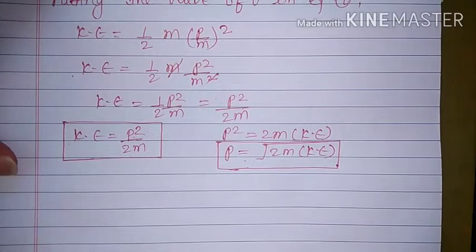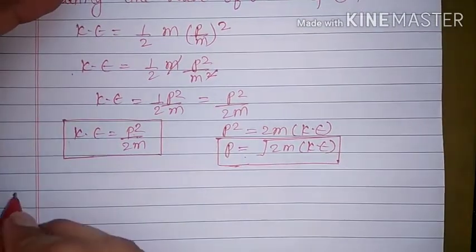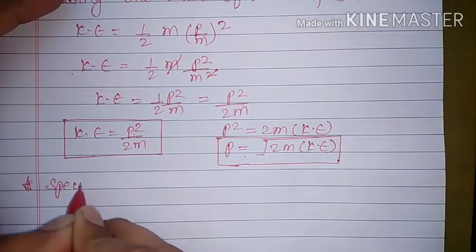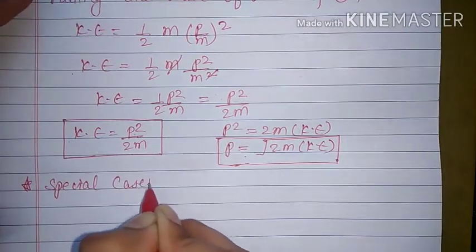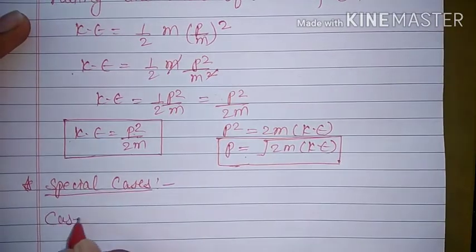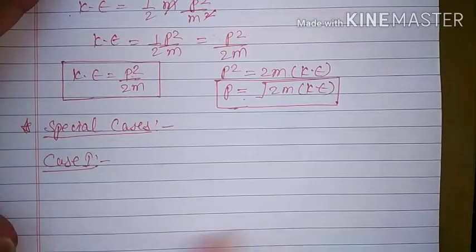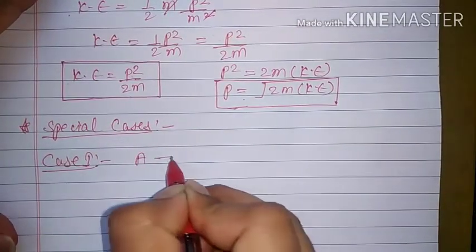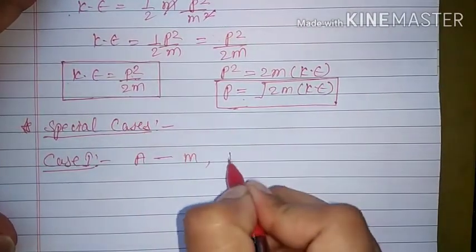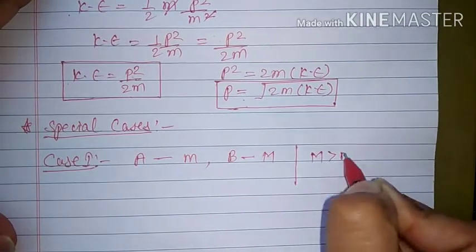Now we have two special cases based on these two formulas. Our first case is, suppose there are two bodies with different masses. We have a body A with mass small m and a body B with mass capital M, and capital M is greater than small m.